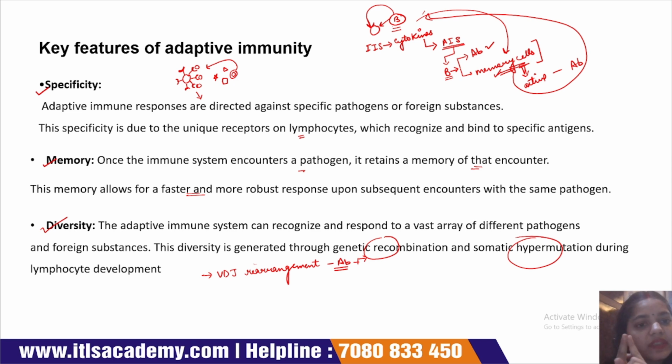Okay, first characteristic is specificity. This adaptive immune system is specific for a specific foreign particle due to the unique receptor on lymphocyte cells. Next, this immune system has a capability to recall the previous contact with the foreign molecules. Next is diversity. This adaptive immune system can recognize and respond to a vast range of foreign particles or foreign substances, and this diversification is due to the VDJ rearrangement in the light and heavy chain of antibody.